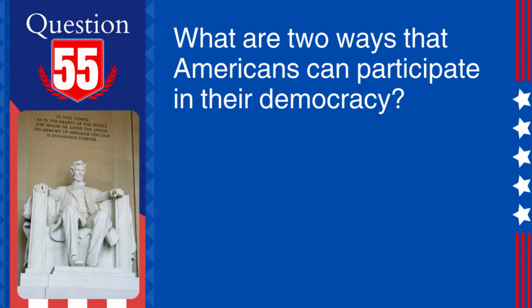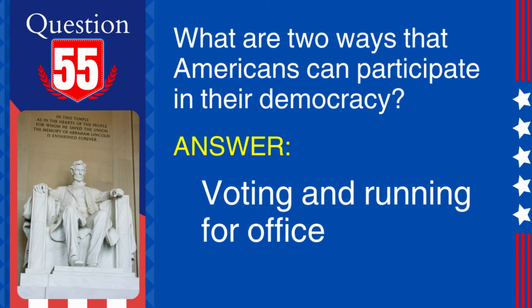55. Question: what are two ways that Americans can participate in their democracy? Answer: voting and running for office. Explanation: by voting in elections and running for public office, American citizens can actively participate in their democratic system.